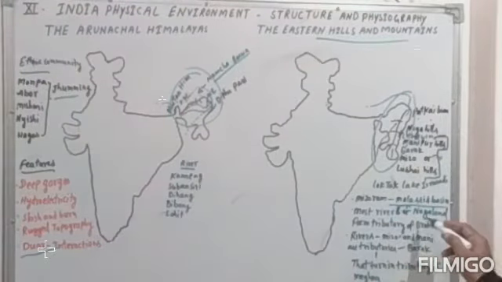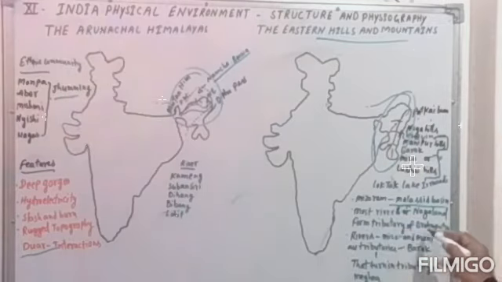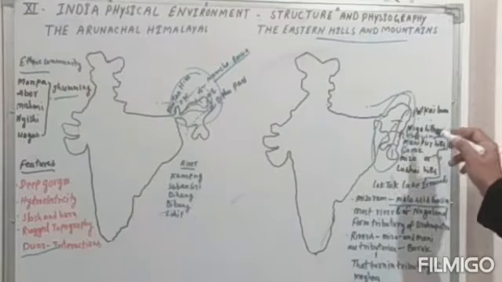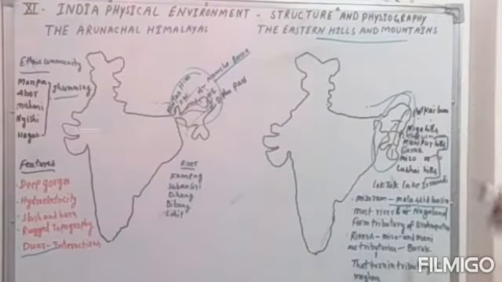Most of the rivers of Nagaland form tributaries of the Brahmaputra. That is very important, because in Nagaland different rivers run, such as the Barak and Chindwin, and they are a very important part.